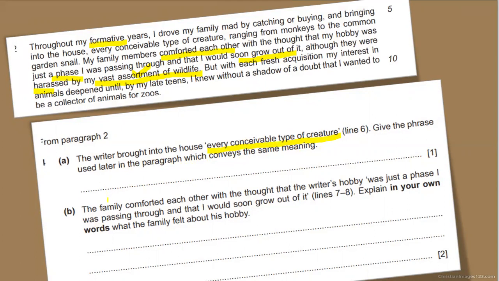Look at the B part. The family comforted each other with the thought that the writer's hobby was just a phase I was passing through, and I would soon grow out of it. Explain in your own words what the family felt about it. So you actually have to tell what the family's idea is. We have just discussed that the family thought that it was only a phase that the writer was going through, that it was a temporary time, it was momentarily a stage, and it was not going to be permanent.